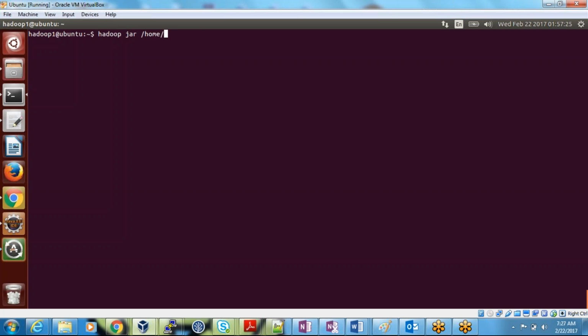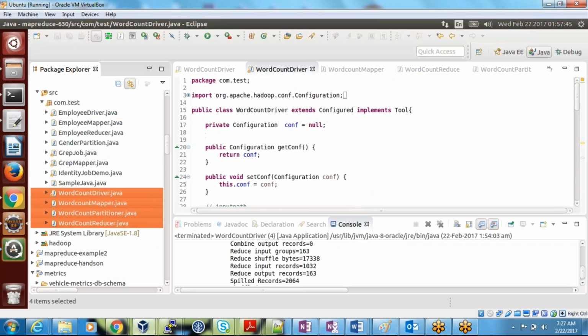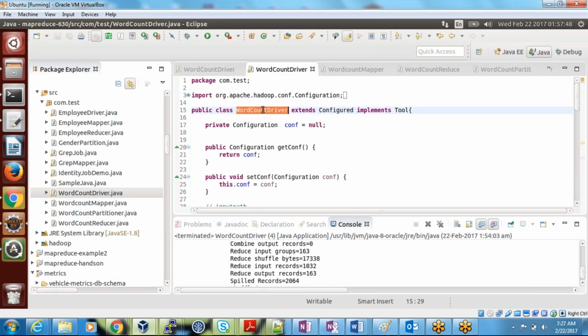Home, Hadoop 1, desktop, jars, WC multi-reducer, and the driver class name. You should give the fully qualified driver class name: com.test dot your driver class name.